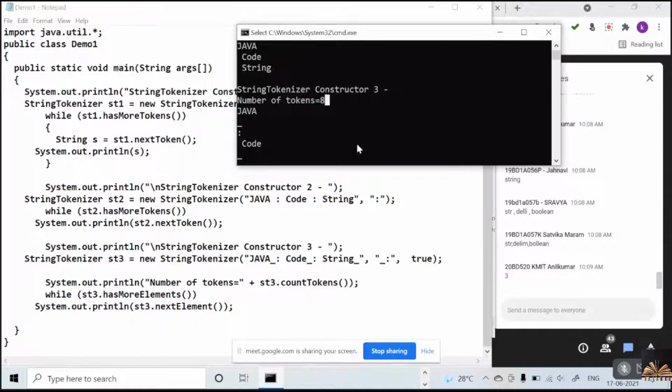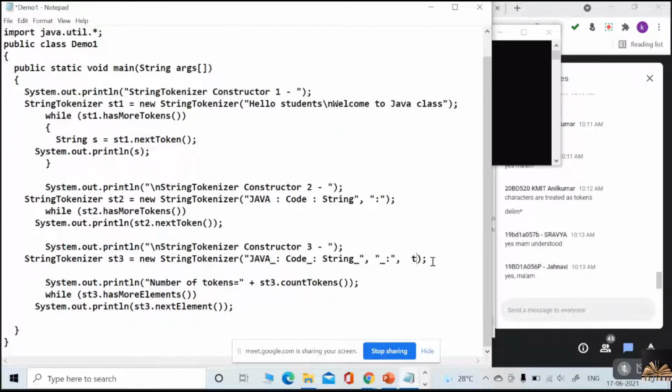Understood now, everyone? Did everyone understand this thing? And now I'll change the value. Now tell me. I just changed that boolean value to false. Then what is going to happen? Now how is the delimiter going to behave?